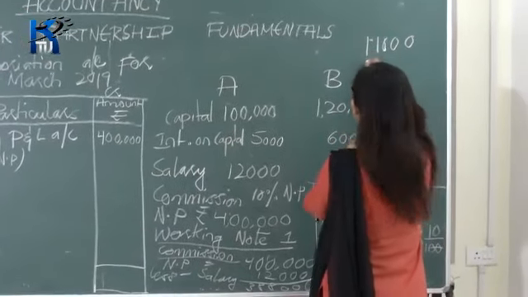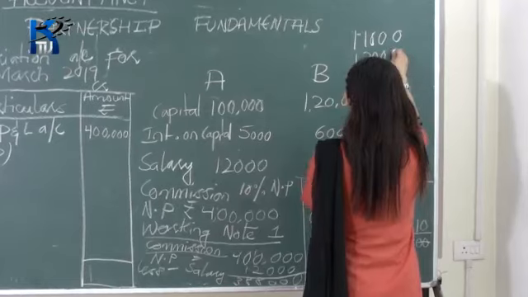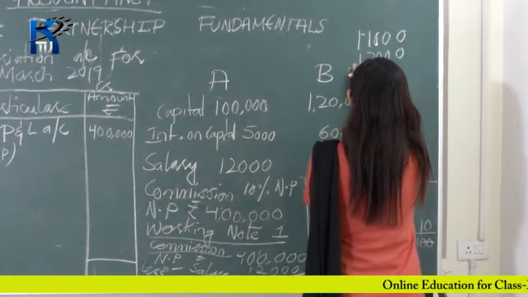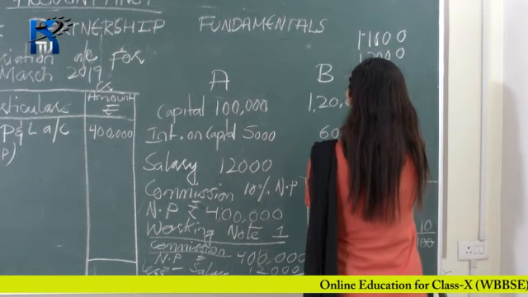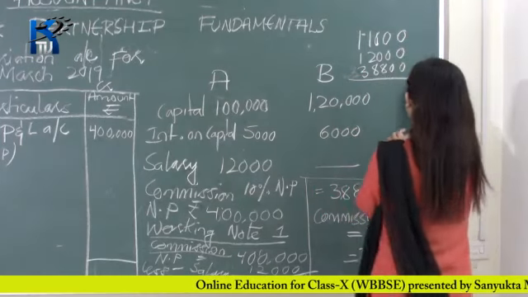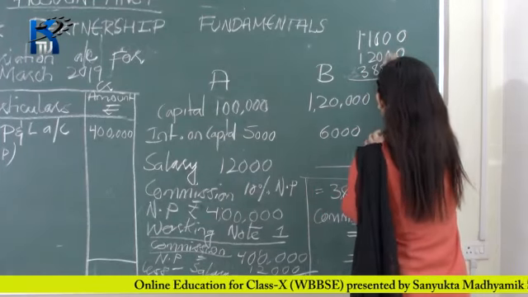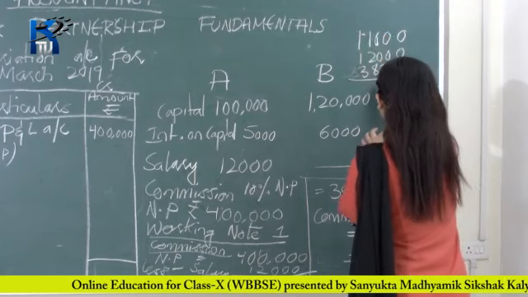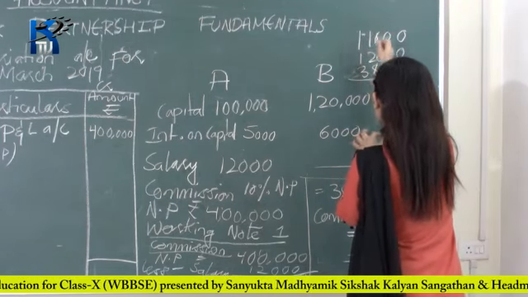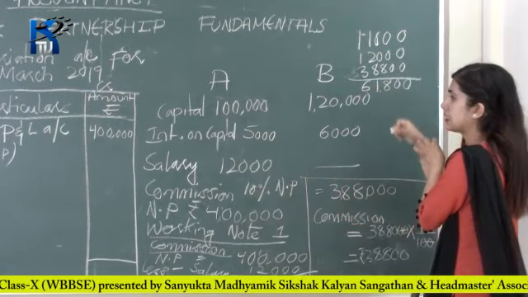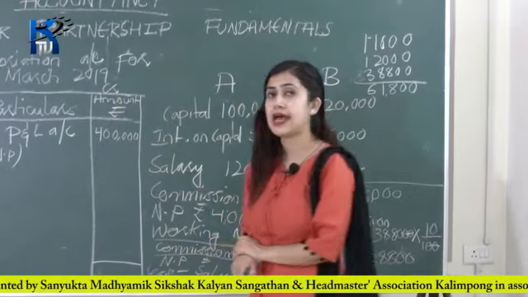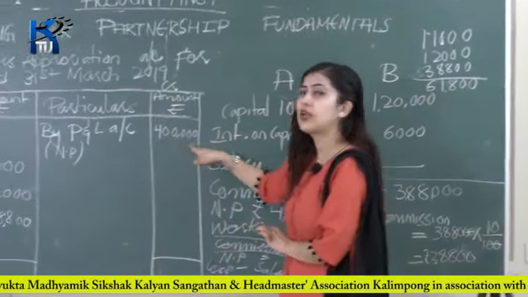Okay, after that 12,000 rupees, then 38,800. Now total this: 0, 0, 8, 11, 1, 3, 4, 5, 6. So 61,800. So your debit side total is 61,800 and your credit side total is 4 lakh rupees.